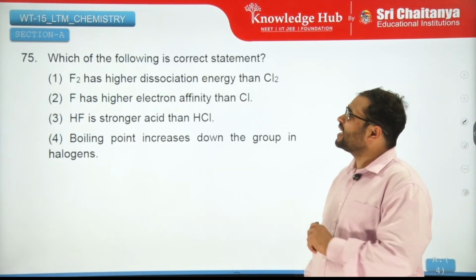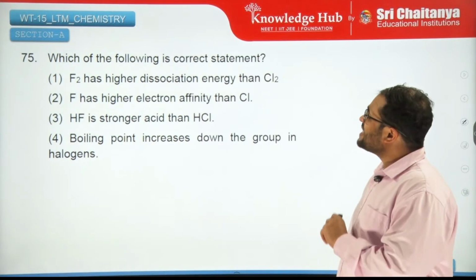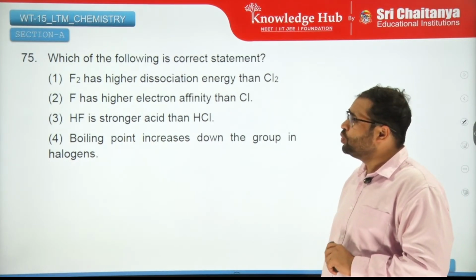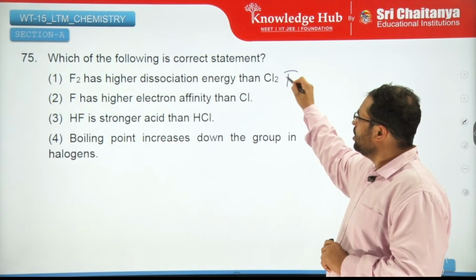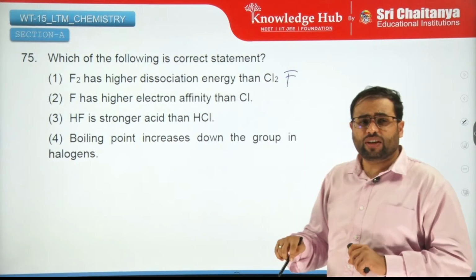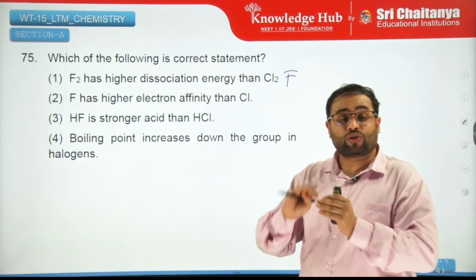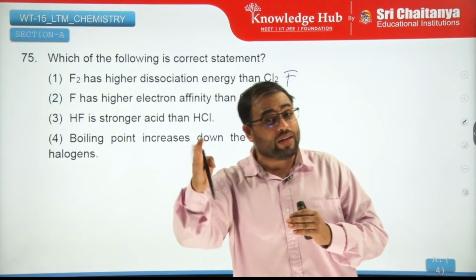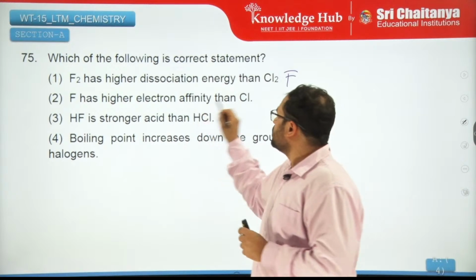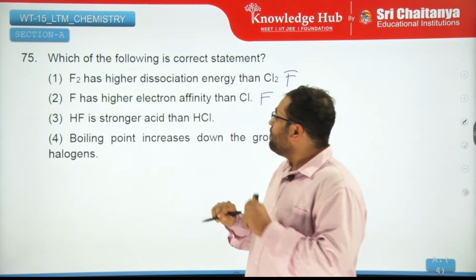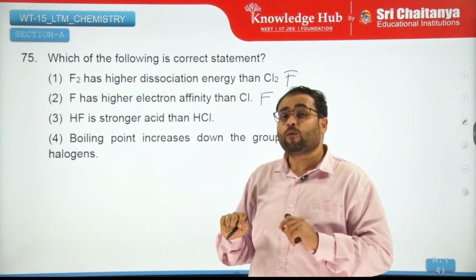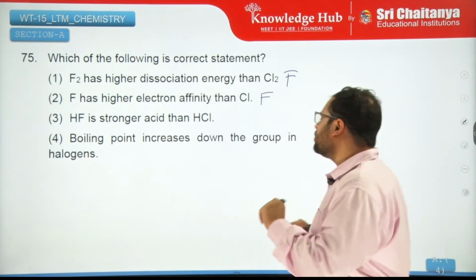Moving on. Which of the following is the correct statement? Fluorine has higher dissociation energy than Cl2. No, this is false. Fluorine has higher electron affinity. No, it doesn't, because it is small sized. Electron-electron repulsions repel the incoming electron out. So this is false. HF is a stronger acid than HCl. Well, I don't think so.